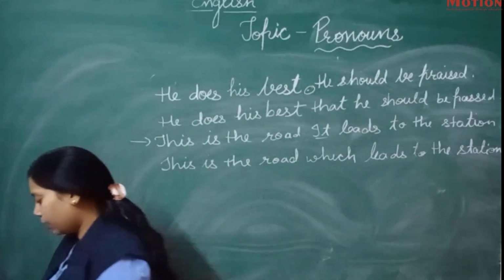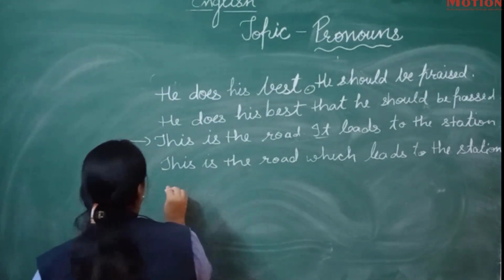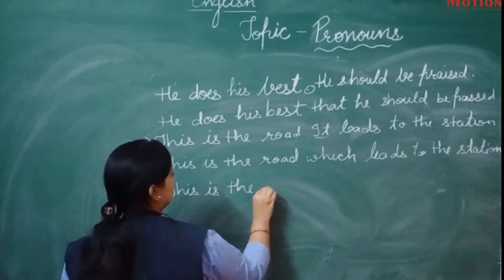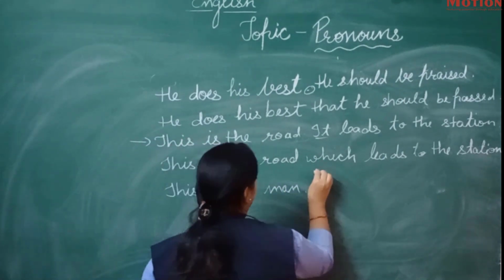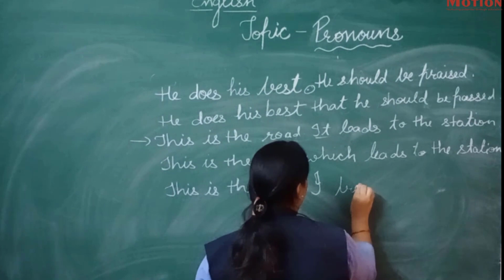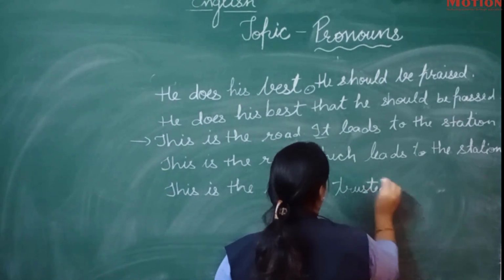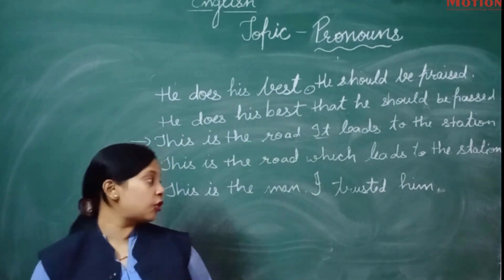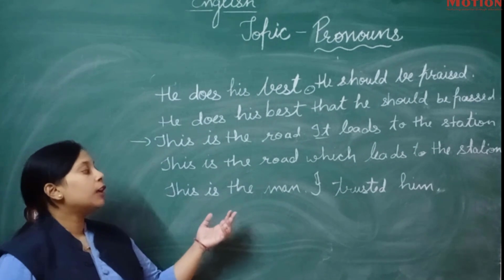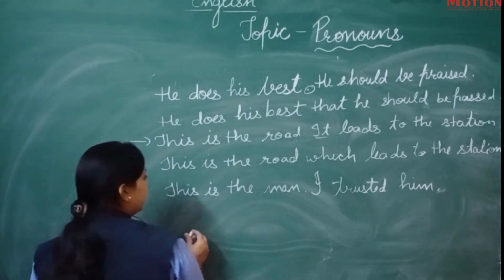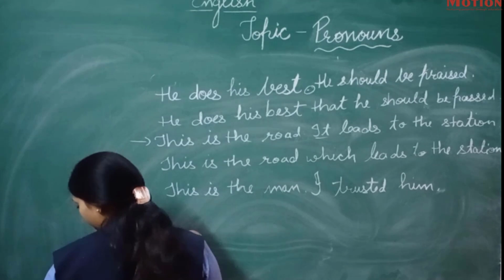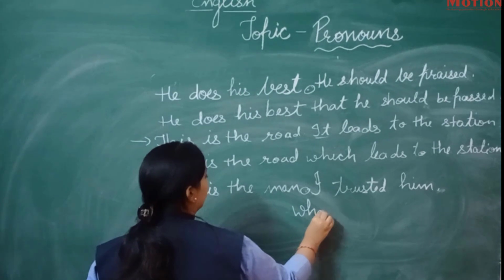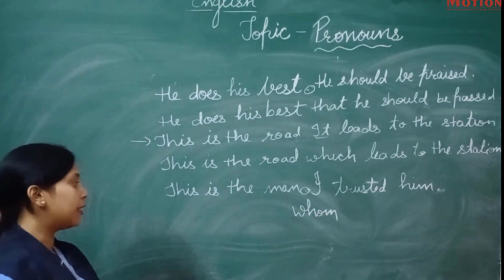Another sentence I am writing here. This is the man. I trusted him. So what will be the joining word in this sentence? This is the man whom I trusted. You just have to remove the full stop and use whom. Okay, whom I trusted.